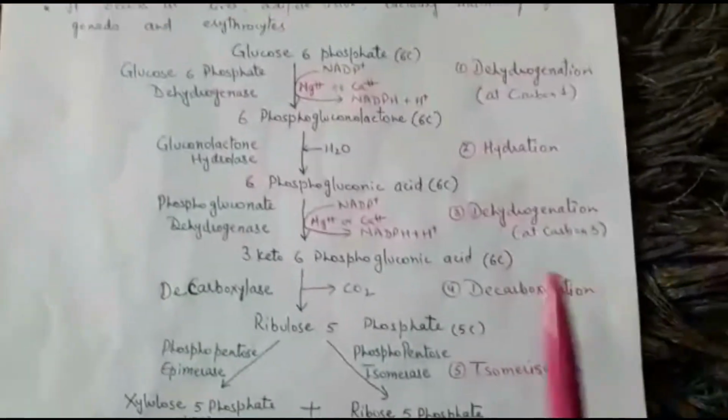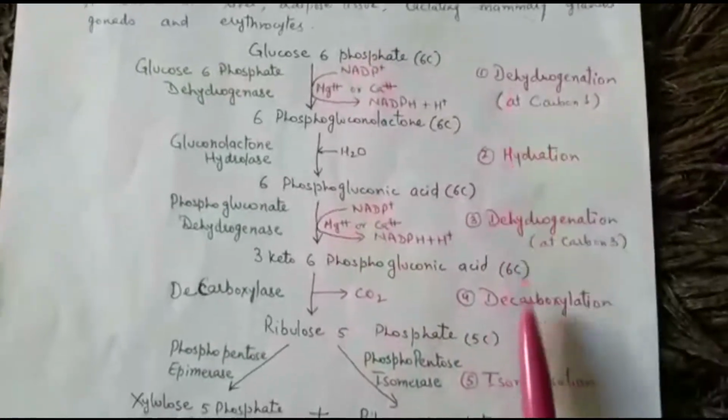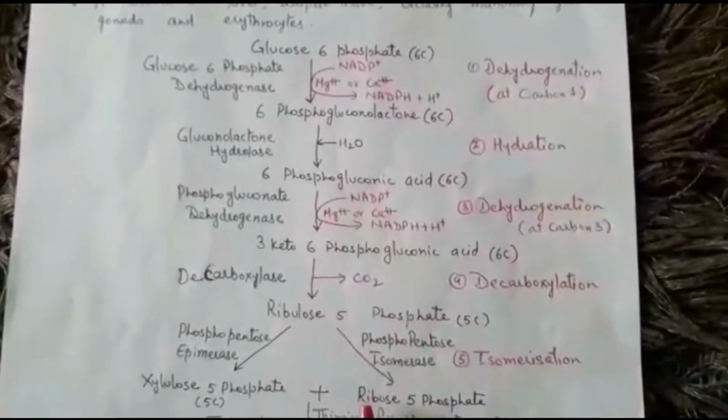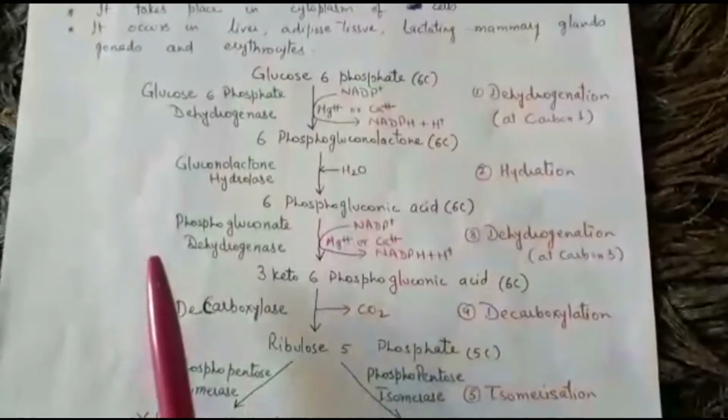Now this pathway starts from glucose 6-phosphate. Basically it has 5 steps. These are the 5 steps which ultimately produce ribulose 5-phosphate, a pentose sugar. That is why it is also known as pentose phosphate pathway.